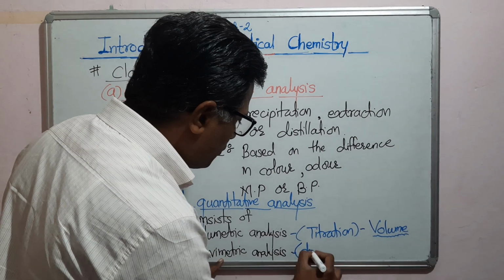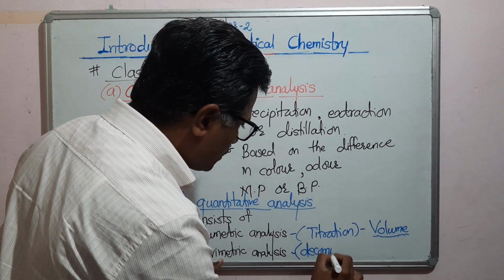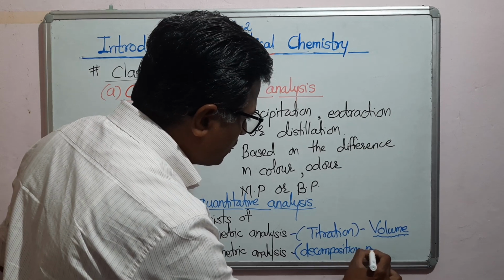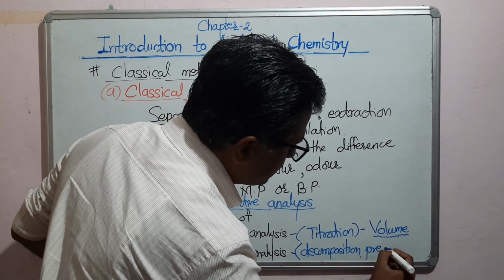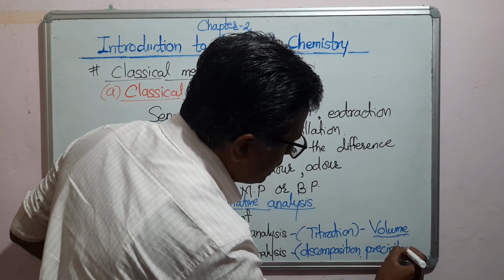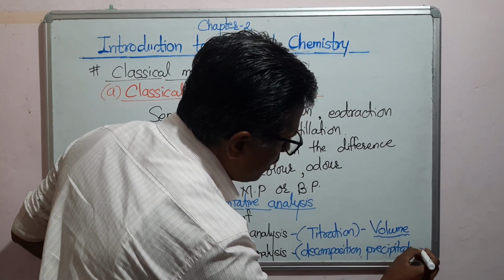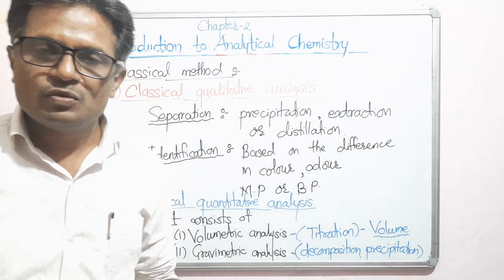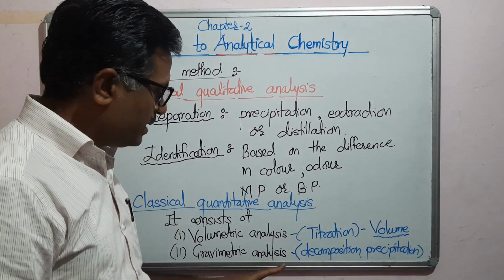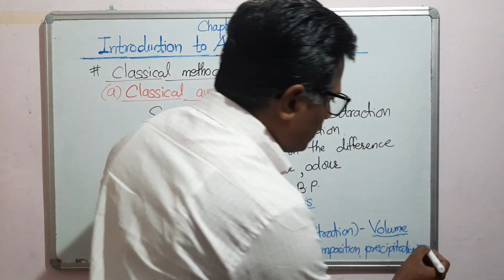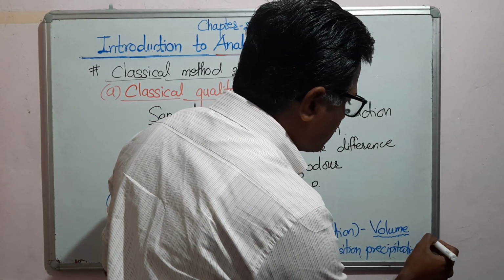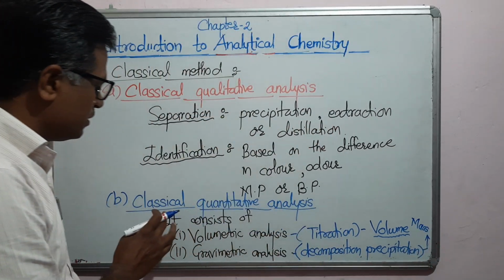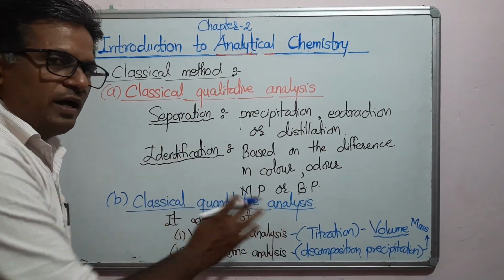Generally, decomposition or precipitation reactions involve gravimetric analysis, because this includes the measurement of mass. Here mass is measured, and that's why it is called classical quantitative analysis.